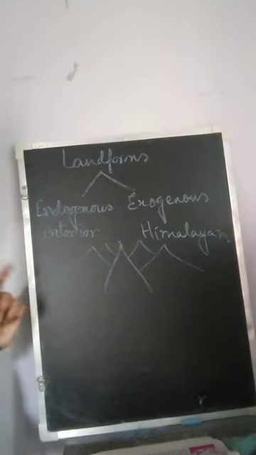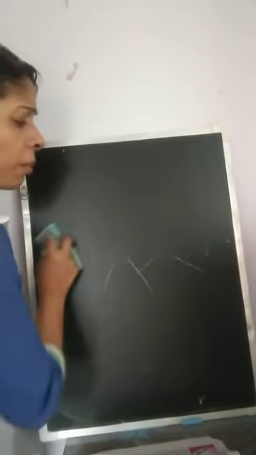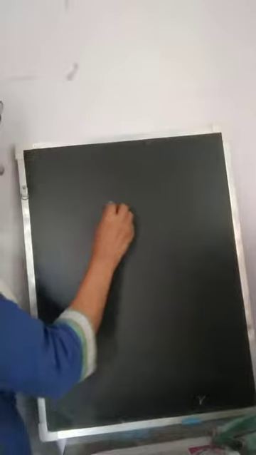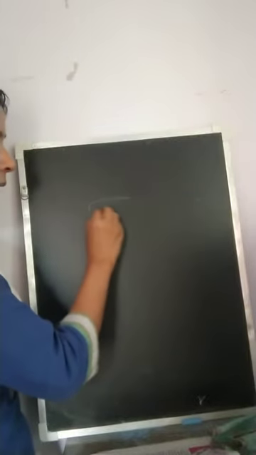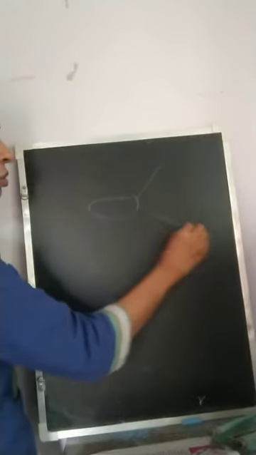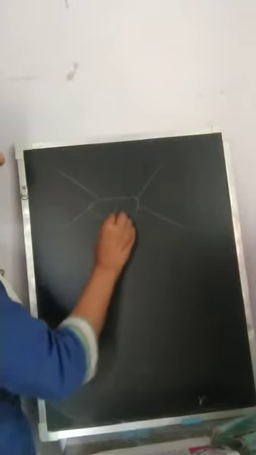Again, sometimes we find that from a highland, the mountains radiate in different directions. That means there is a highland in between, and from there the mountains range in different directions.